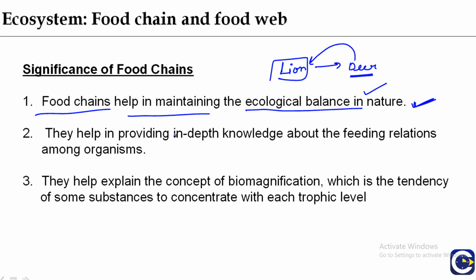They help in providing in-depth knowledge about the feeding relationships among the organisms of the ecosystem. They help explain the concept of biomagnification, which is the tendency of some substances to concentrate at each trophic level. Biomagnification is the concentration of substances at each trophic level.